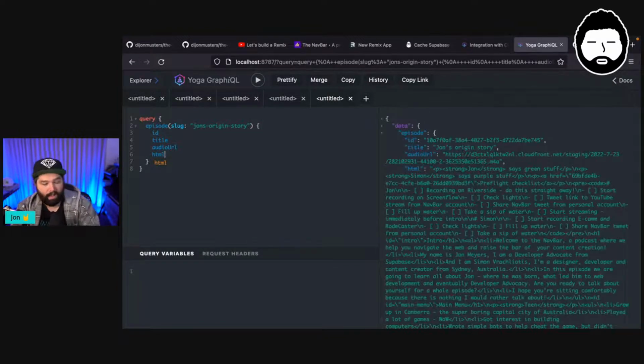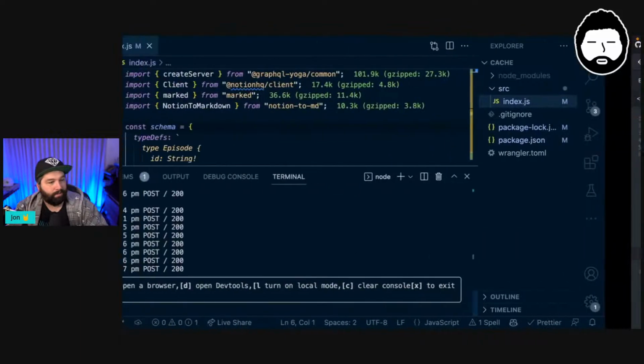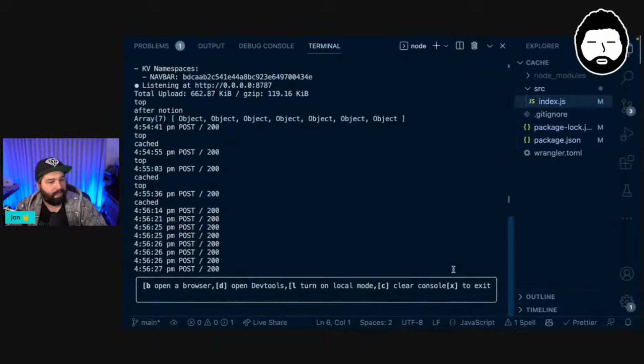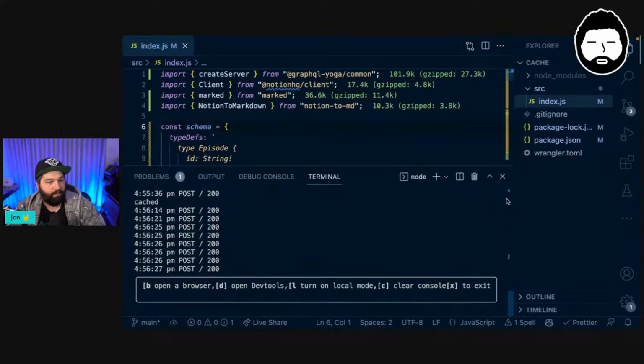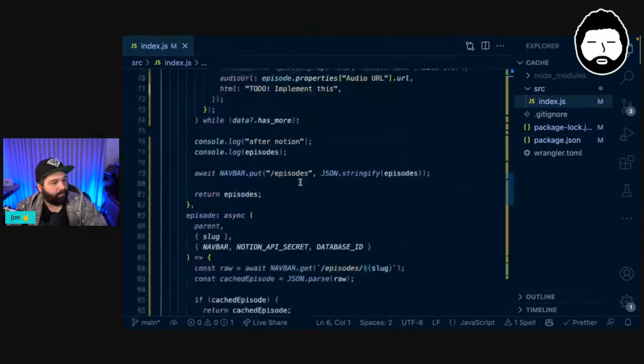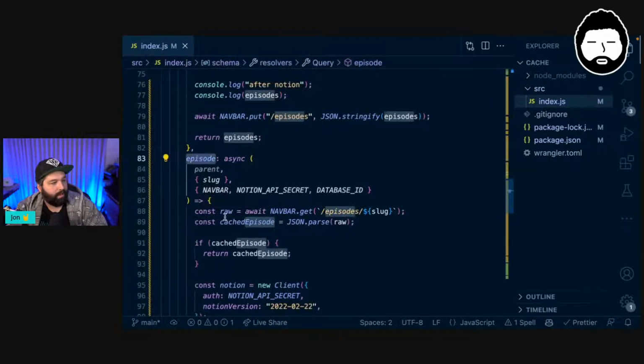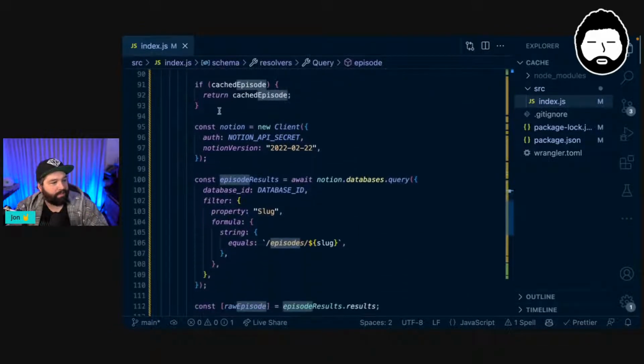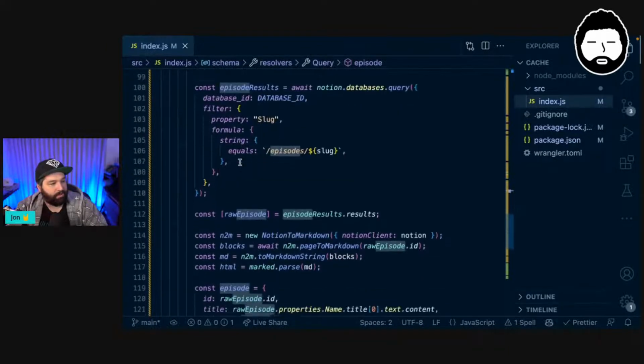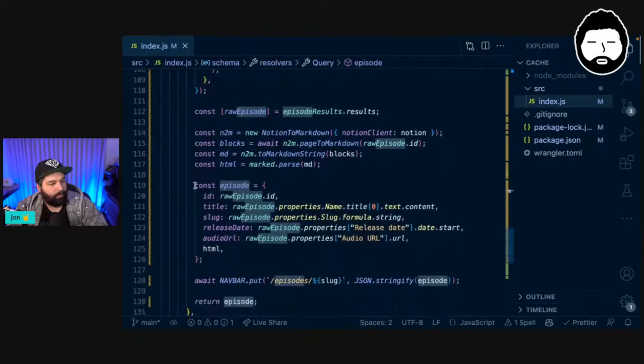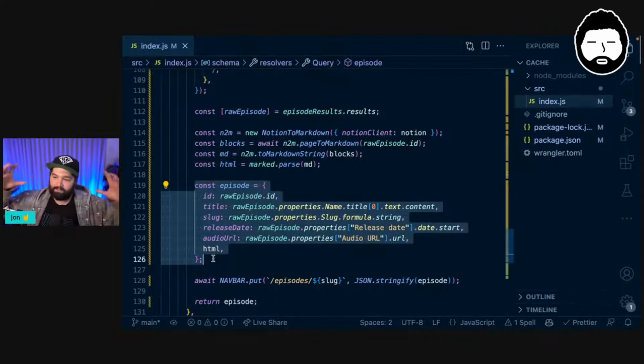Even though I only asked for ID and title on that first request, if I have a look at the resolver for an episode, if it doesn't have a cached episode, it goes and gets it from Notion, and it puts together this whole big episode which contains all of the data in the cache.